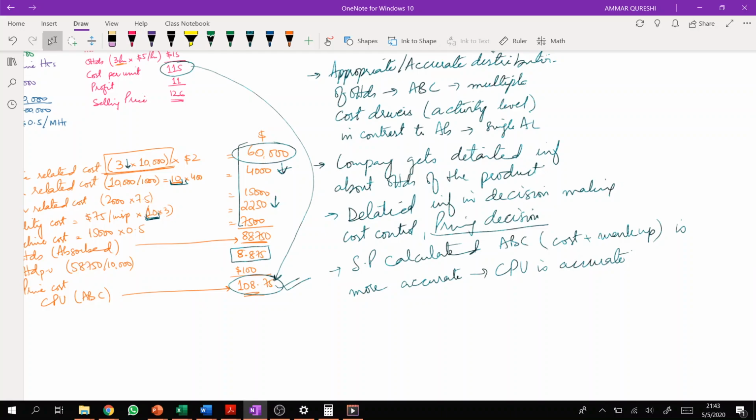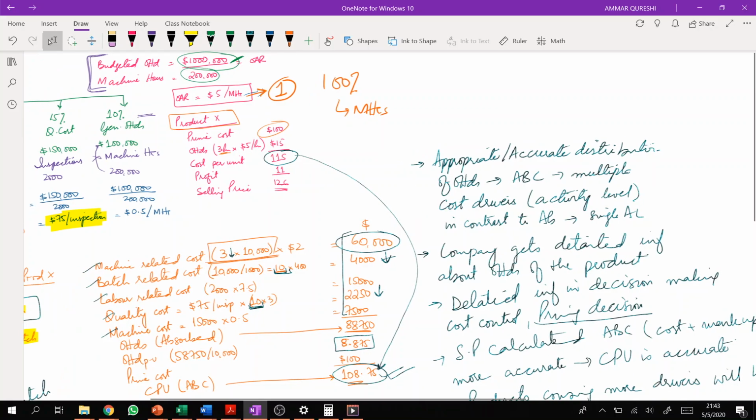And ultimately, you can write one more point, that the products consuming more drivers will be allocated more cost, right? So these are basically the advantages.